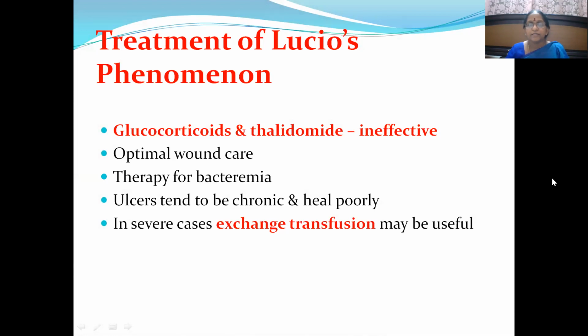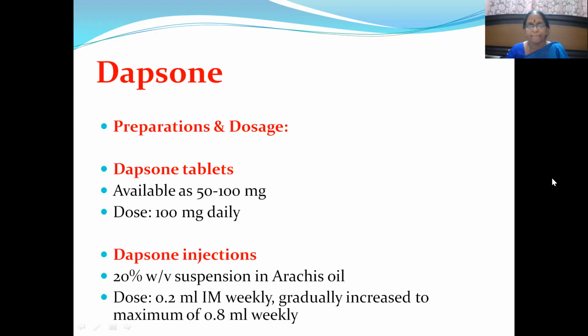Glucocorticoids and thalidomide at this advanced stage become ineffective. So the only thing you can try, in severe cases, is exchange transfusion, which is very useful. Apart from that, other supportive therapy like optimal wound care, and therapy for bacteremia with heavy doses of antibiotics. And of course, because of that, ulcers tend to be chronic and heal poorly. So we need to pay attention to this point while giving heavy dose antibacterial therapy.